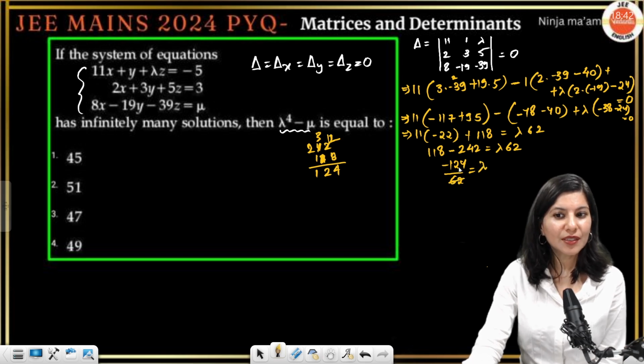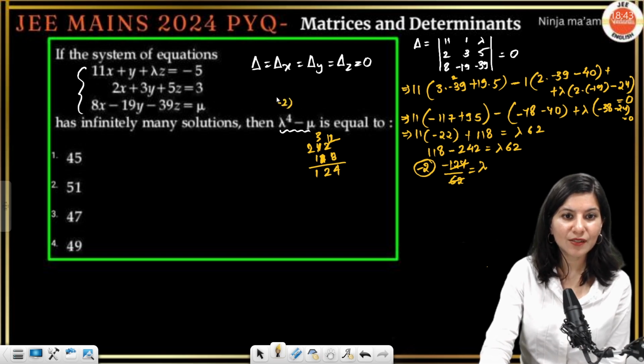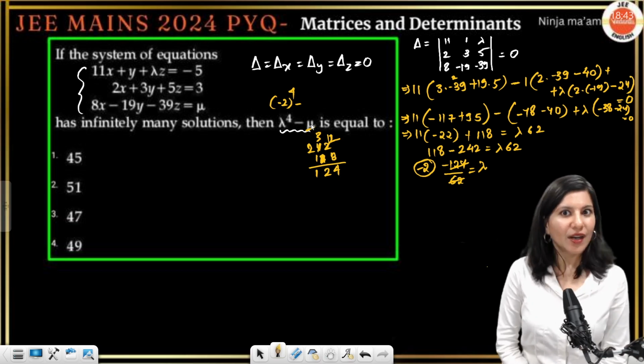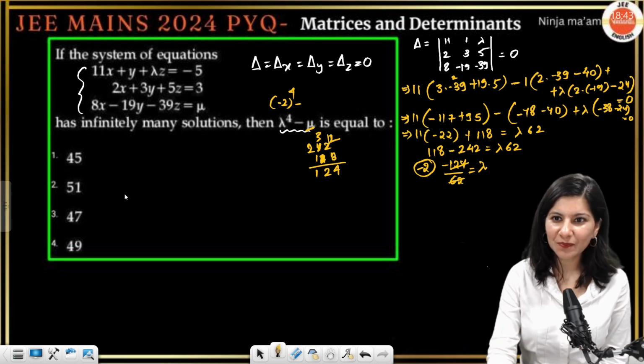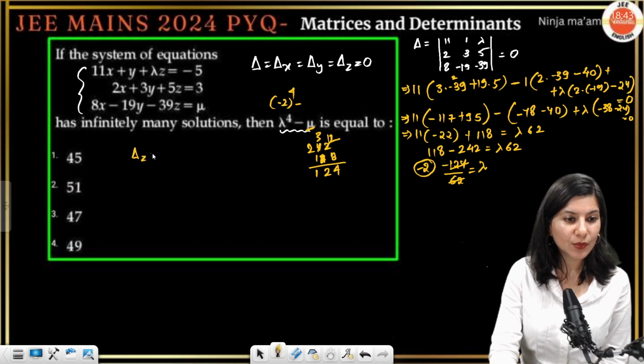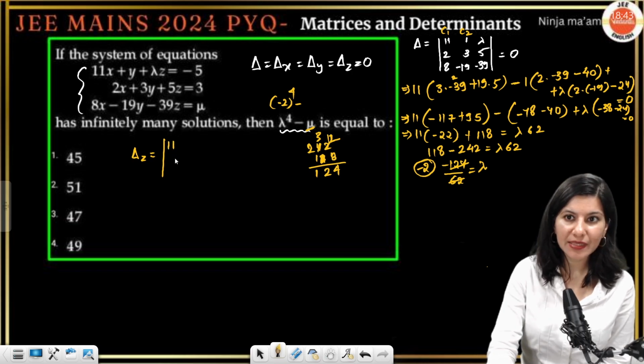Did you notice actually it is coming out as minus 2? So lambda value we are getting, which is equals to minus 2. So this is minus 2 raised to power 4 minus mu. Now mu we have to calculate. Now to calculate mu, obviously calculation of del z will be much more fruitful for us. So again column 1, column 2 in primary determinant del will be same.